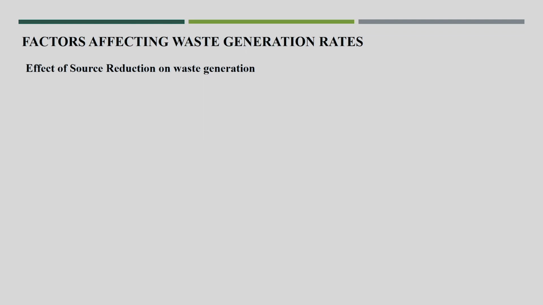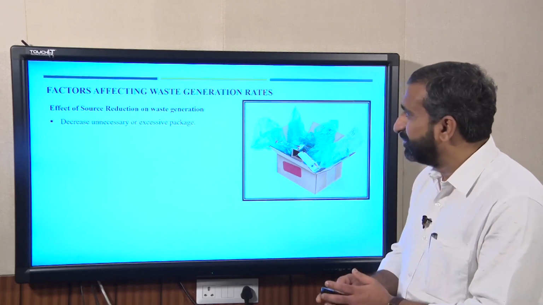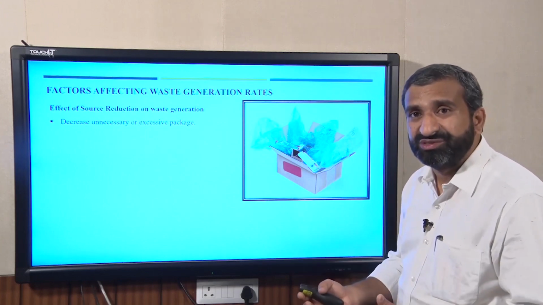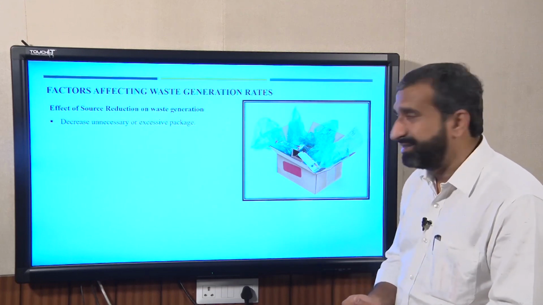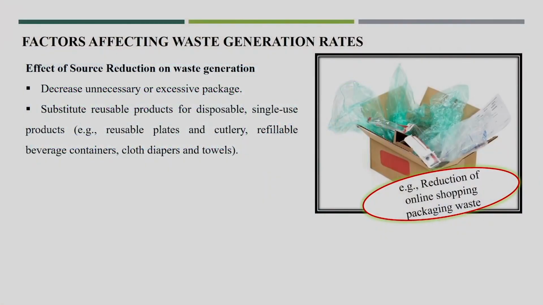The first is the effect of source reduction on waste generation. Now this is the first point, decrease unnecessary or excessive packaging. In online purchases a lot of packaging materials are coming. So if you reduce this unnecessary or excessive packaging, it is easy to reduce the waste quantity also. So here, reduce online shopping and unnecessary packaging. Whatever is unnecessary, if you can ban or reduce that, it is easy to reduce the quantity of solid